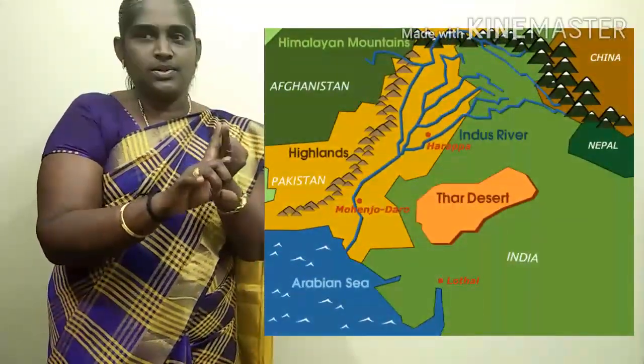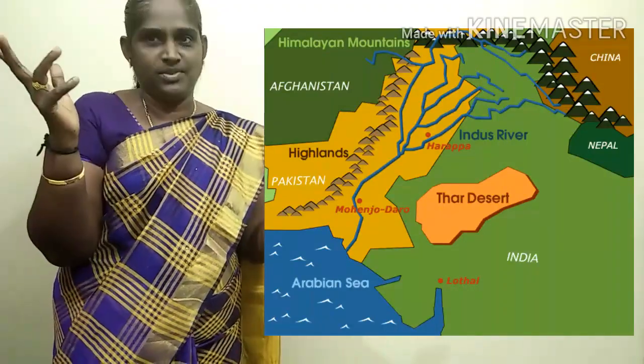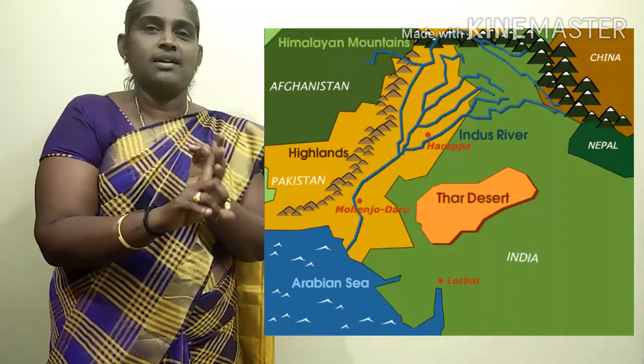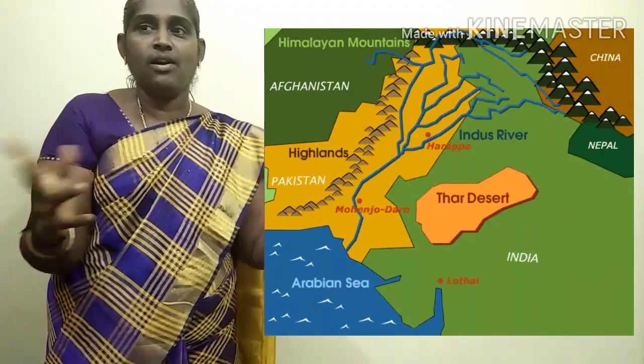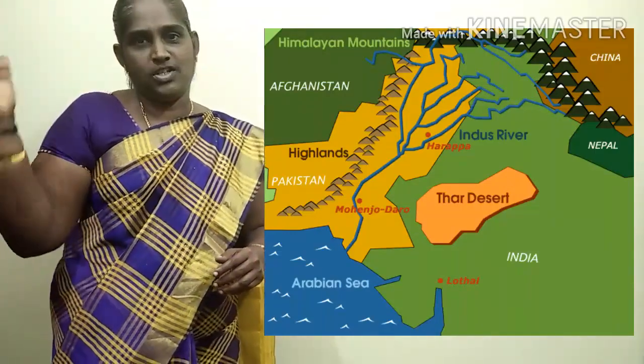Harappa, Mohenjo-daro, Kalibangan, Lothal and Banawali are the major cities of Indus civilization.